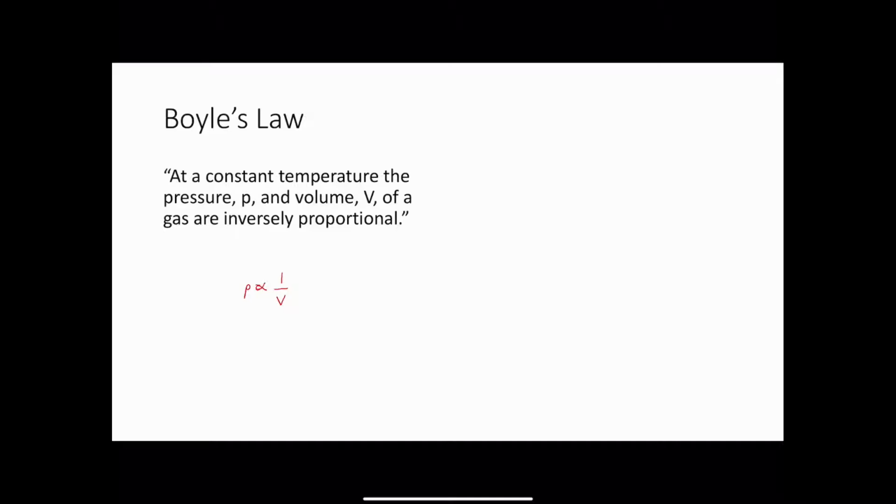Our ideal gas will obey Boyle's law at all temperatures. Therefore, we could also say that Boyle's law means that at any given temperature, the product of P and V will always be the same, i.e. it's going to equal a constant. Therefore, P multiplied by V is going to be equal to some constant.